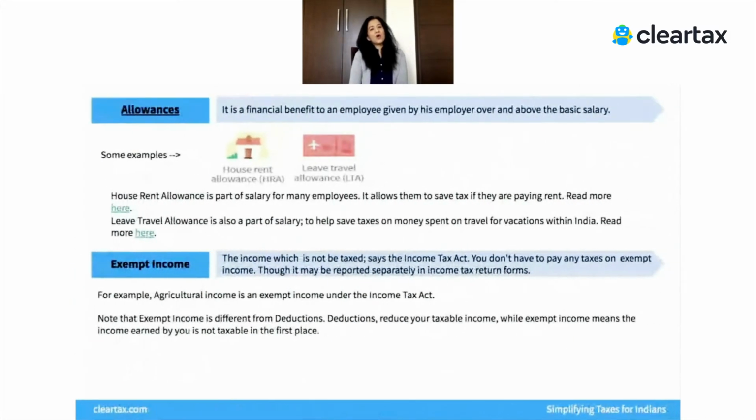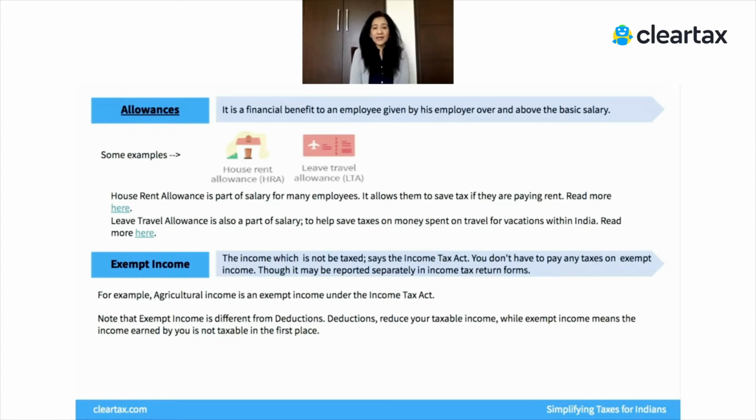All right. So after understanding TDS and deductions, let's also talk about allowances. As you may have heard, or you may be receiving an HRA or an LTA. These are allowances that are just a different way for your employer to pay you salary. It could be called house rent allowance, it could be called leave travel allowance, somebody may have a conveyance allowance, others may have a special allowance. So these are basically just ways and means for the employer to pay you salary through different allowances.